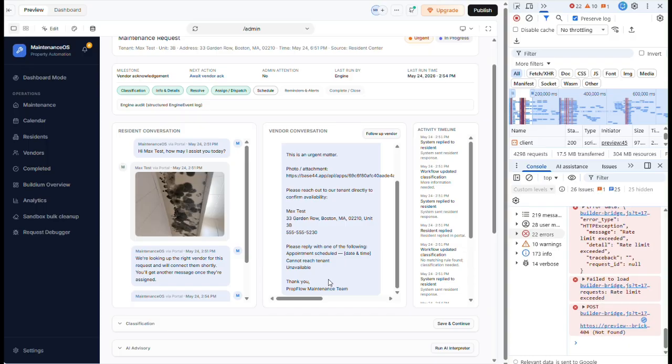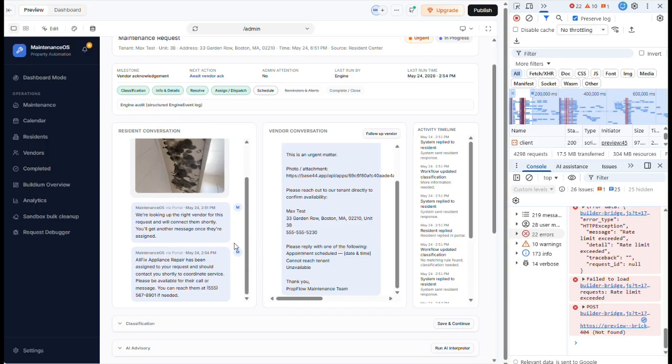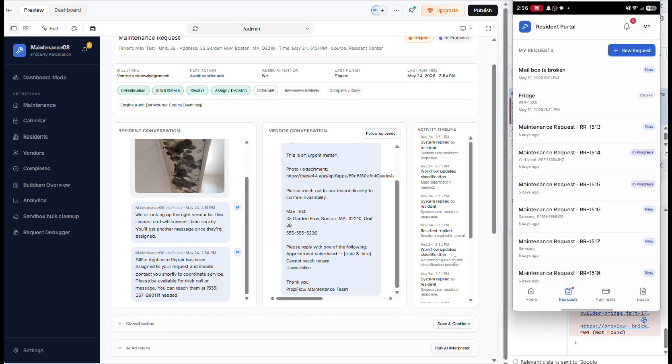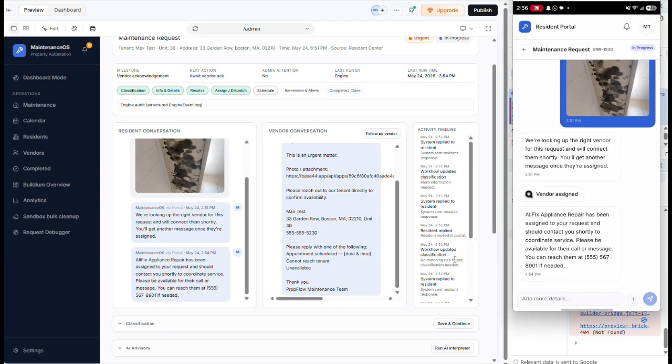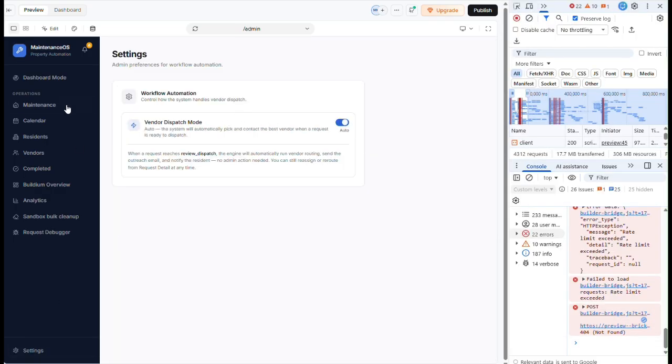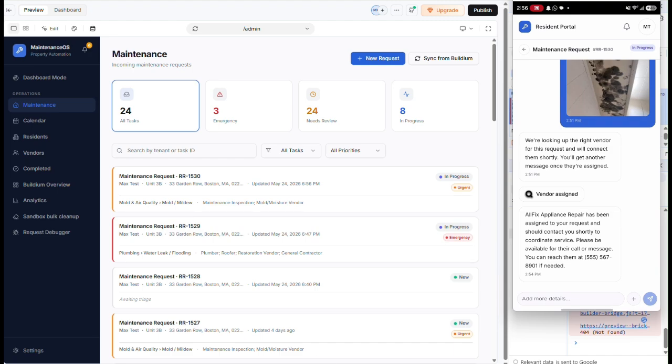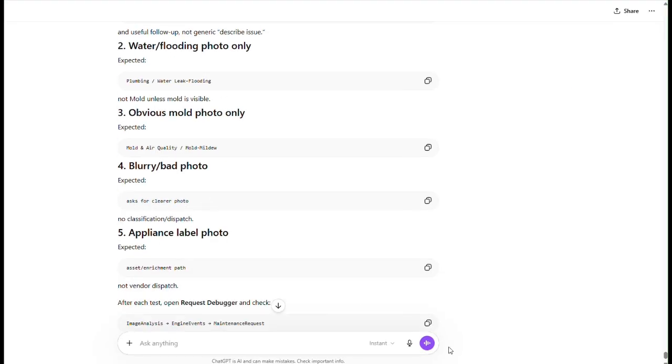No, let's keep it. Okay, so here you see that this sent out a message. It did go through the right thing. It did do the right thing. It's the rate limit that's messing everything up. You can see the notification over here, and you can see that message. Vendor signed did stay static. It didn't automatically run because it wasn't set on auto, but now it's set on auto, so it should be good. So it is good. Our last tests, we have two more tests. We'll try to run through it as quickly as possible.